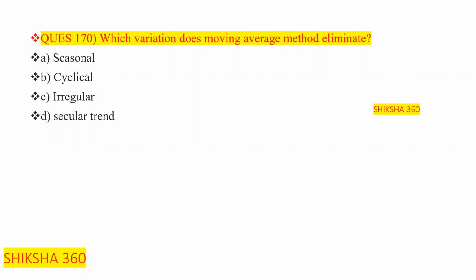C option is irregular. D option is secular trend. So what is the correct answer of this question? Which variation does moving average method eliminate? Option C is the answer. That is irregular.